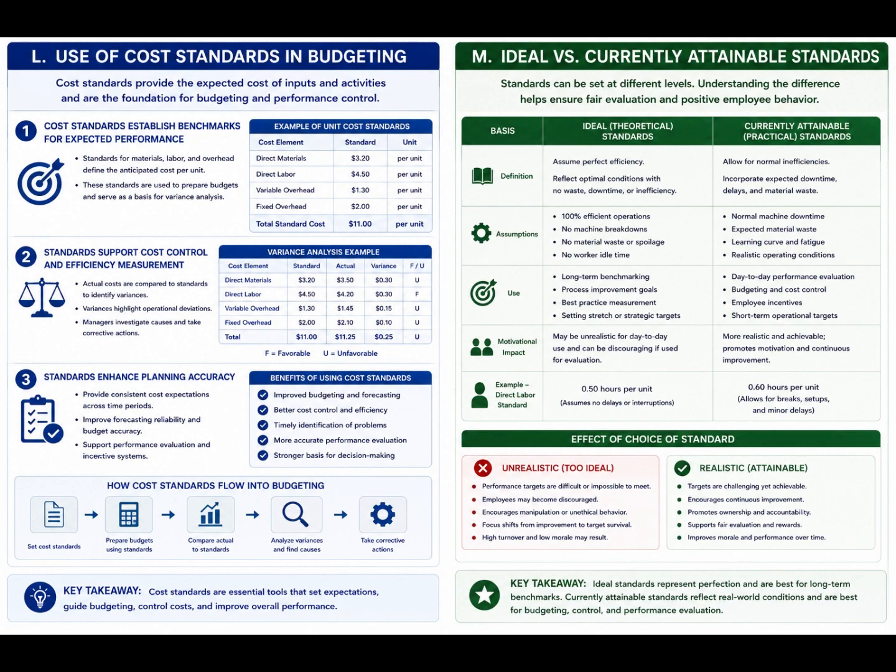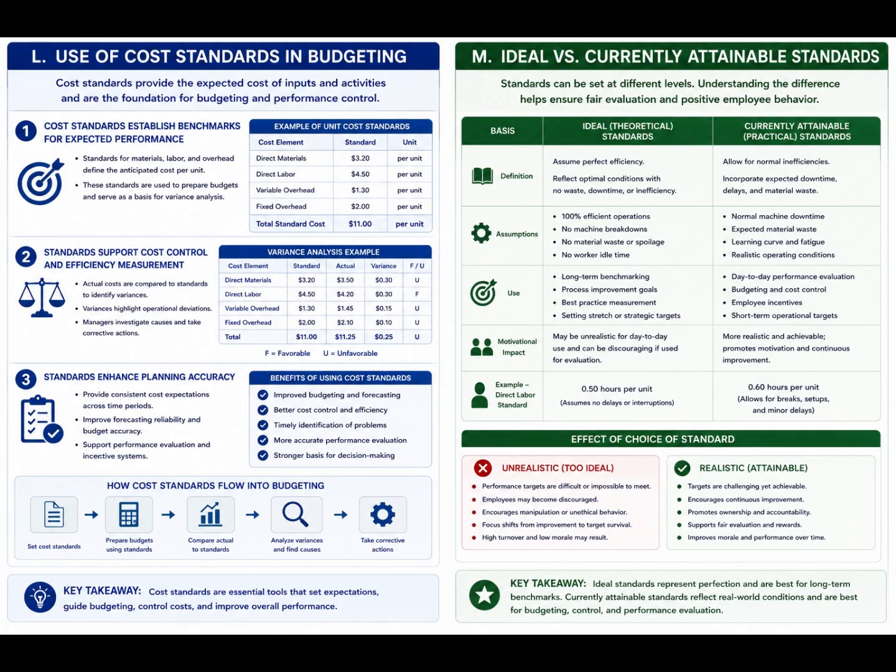L. Demonstrate understanding of the use of cost standards in budgeting. Cost standards establish benchmarks for expected performance. Standards for materials, labor, and overhead define the anticipated cost per unit. These serve as a foundation for budget preparation and variance analysis. Standards support cost control and efficiency measurement.